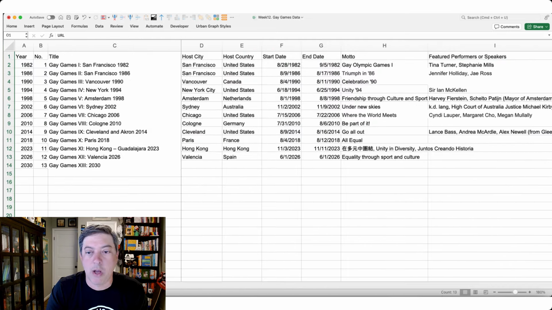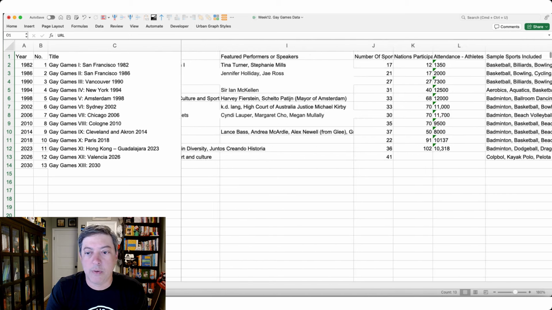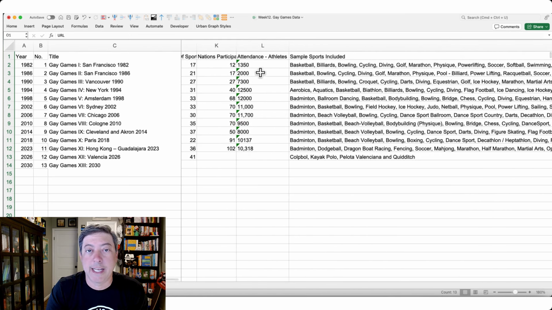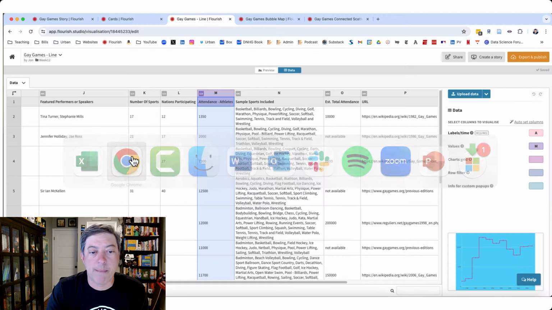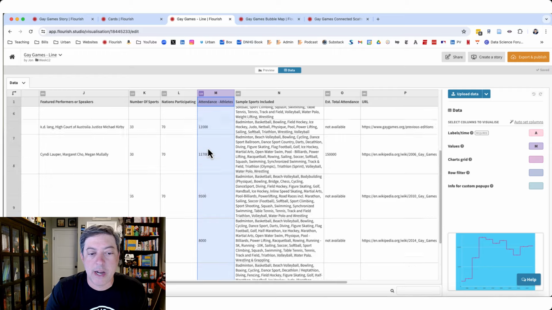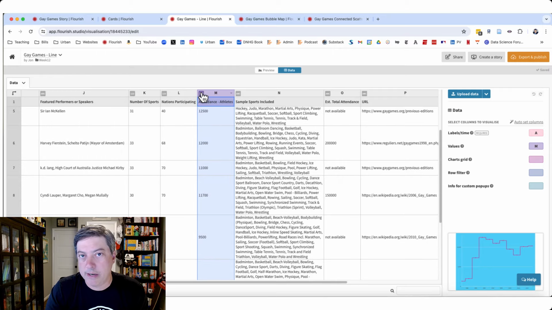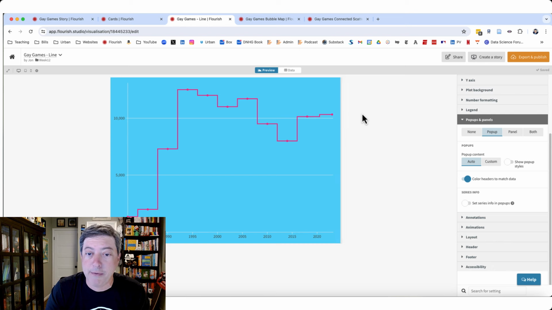If I go back over to the raw data and bring this over, you can see that it's in text here. So I wanted to make sure that when I bring that in, it has some commas here, right? So I needed to fix all this stuff. So I bring this in just as a straight number, and then in this case, Flourish realized that it is a number, so I'll set it to ghost. But that did take me a few minutes to figure out.